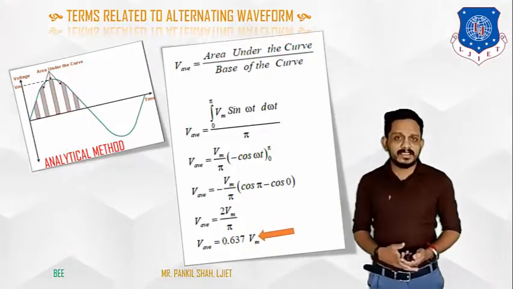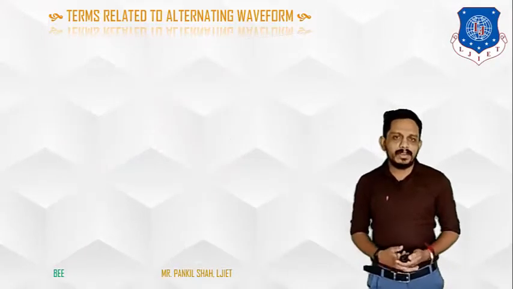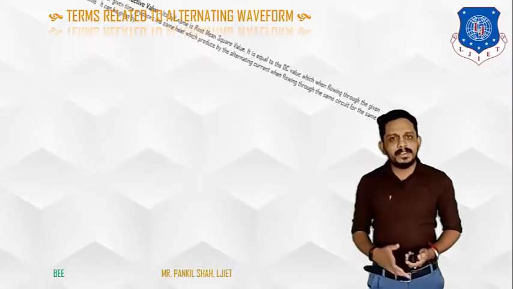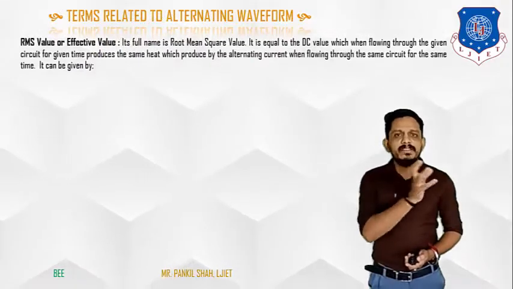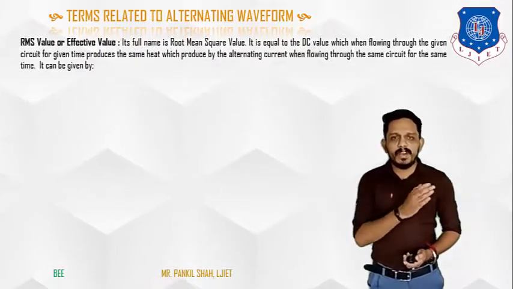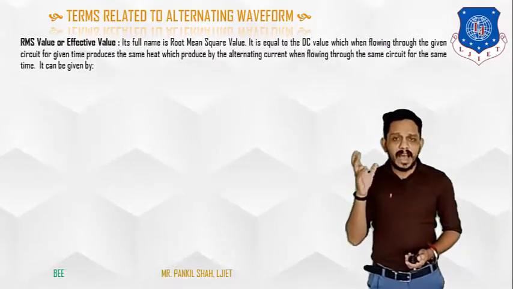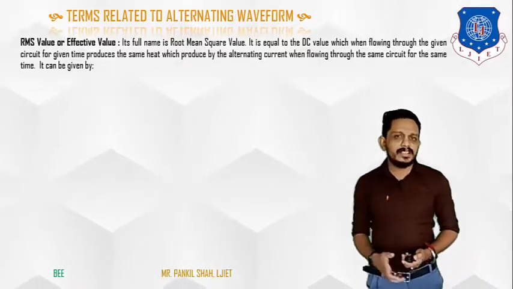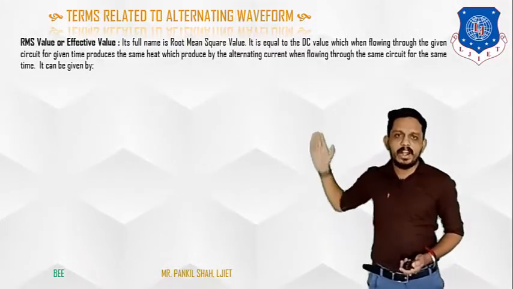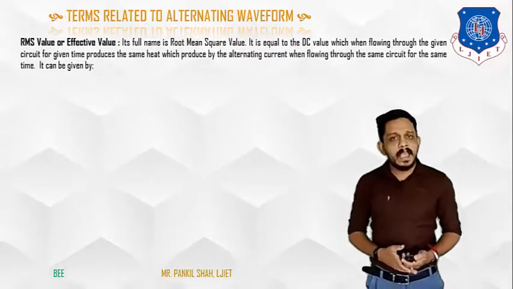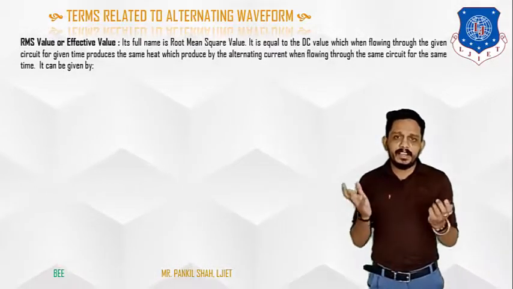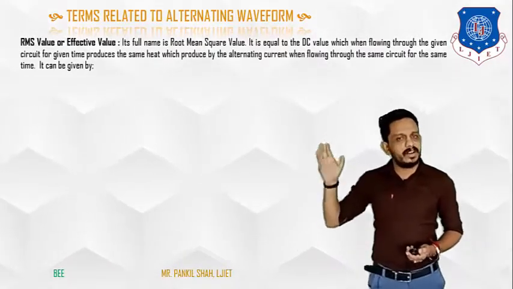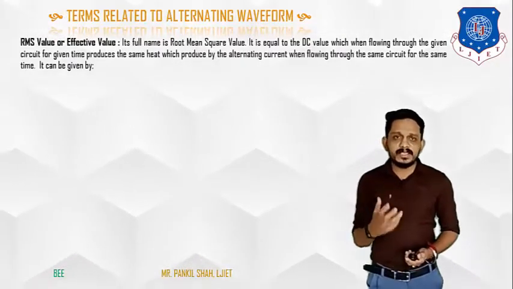Now let's discuss the next definition, that is RMS value. First of all, what is the full form of RMS value? The full form is root mean square value. This RMS value is known as the effective value for any electric circuit. Why is it known as the effective value? This is the most important value for any type of electric circuit. Why is it important? Because this is the effective current or voltage applied to that circuit, and because of this voltage and current, the circuit runs properly. So this is the most important thing.